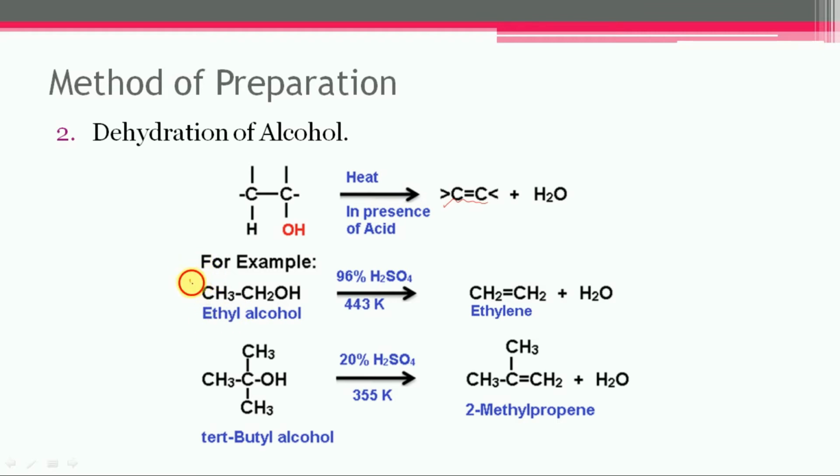For example, if ethyl alcohol is subjected to dehydration, in this case we require 96% sulfuric acid and a temperature of 443 Kelvin, and ethylene will get formed. Similarly, if tertiary butyl alcohol is subjected to dehydration, only 20% sulfuric acid is required, the temperature is 355 Kelvin, and 2-methylpropene will get formed.